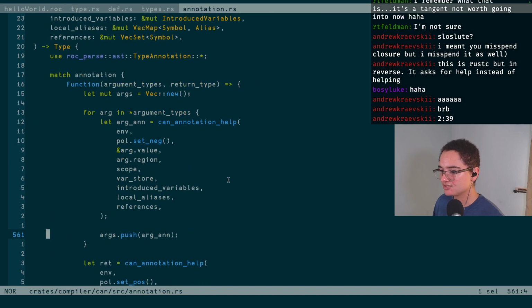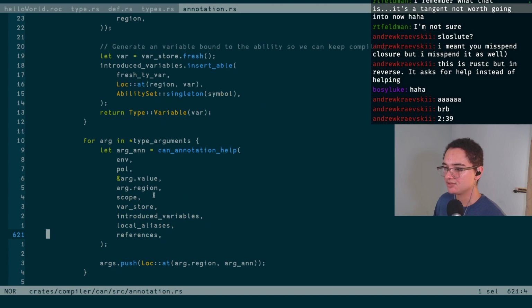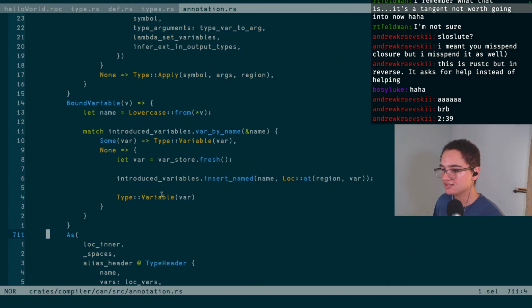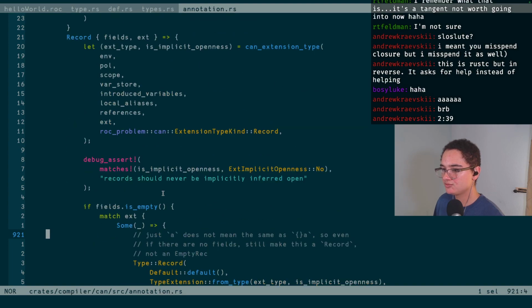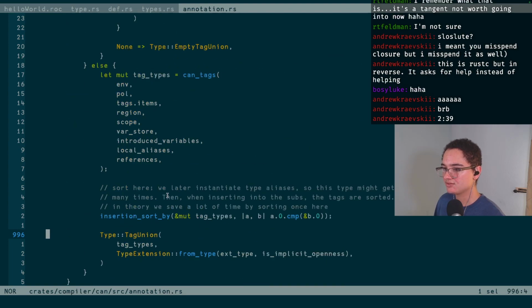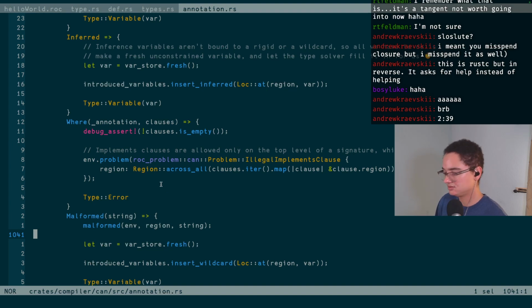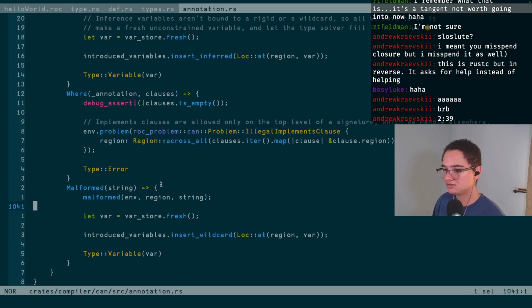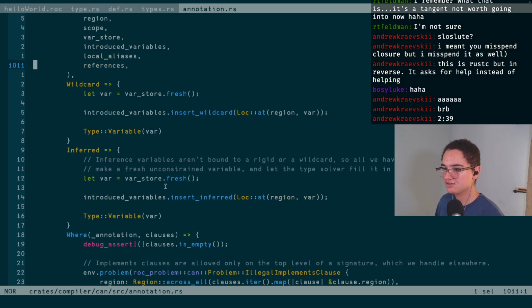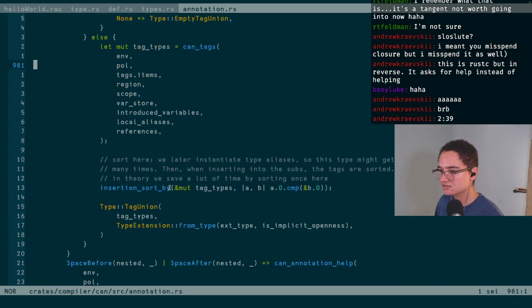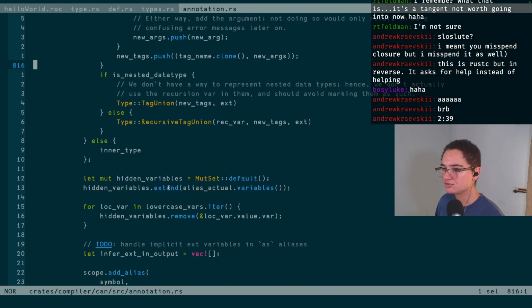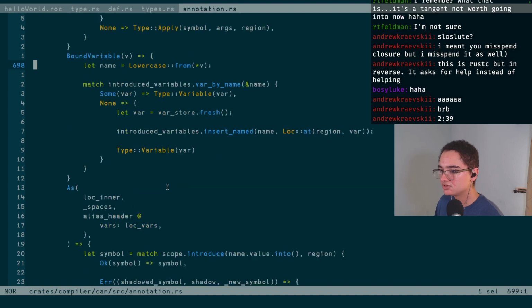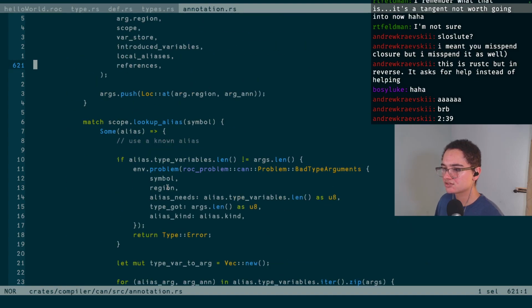But it's mostly going to be somewhere where we're looking at all the different types. Like, so this is looking at functions and applies. Does this end up looking at lists? Is that one of the types here? Tuples, yeah, list should be somewhere here. Where is list? No, lists don't qualify here. Oh, these are all like aggregator types, I guess. Tag unions, records, tuples. Huh. Surprised lists don't qualify here.